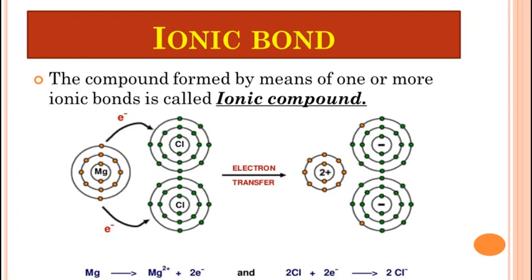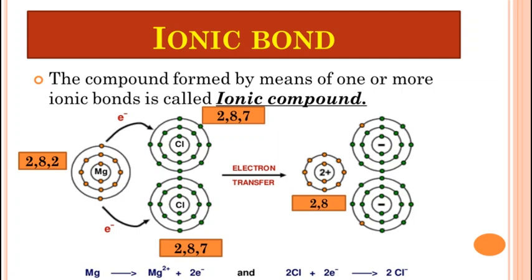oppositely charged ions. So here you can see the electronic configuration of magnesium is 2,8, and of chlorine before accepting the electron it is 2,8,7. Now after losing the 2 electrons, magnesium becomes 2,8, and the electronic configuration of chlorine becomes 2,8,8, that is complete.